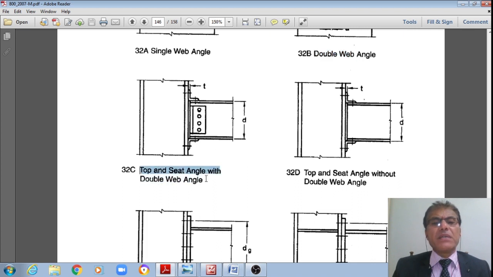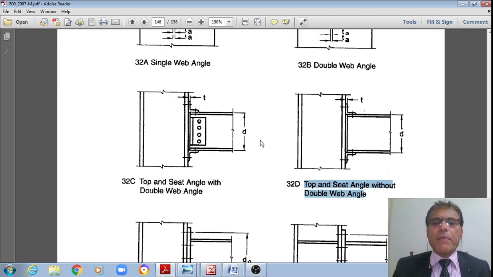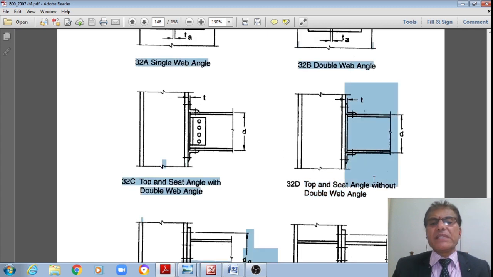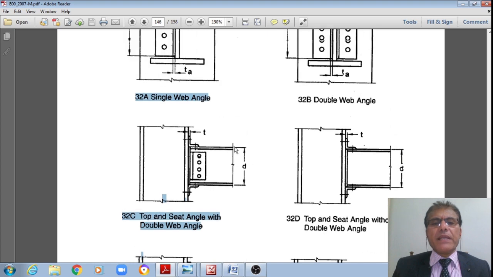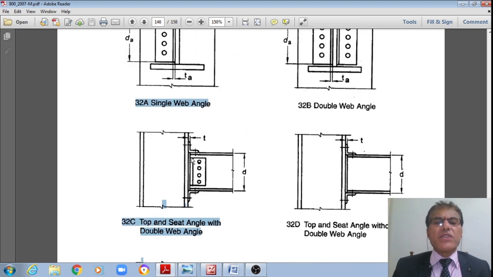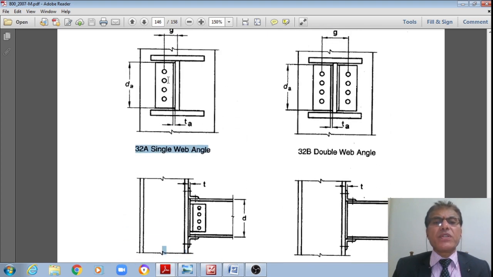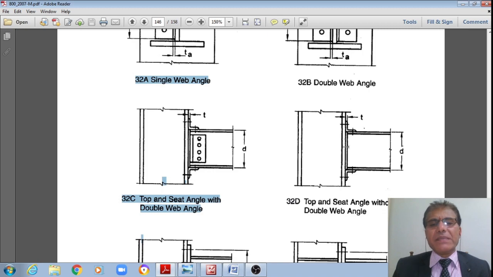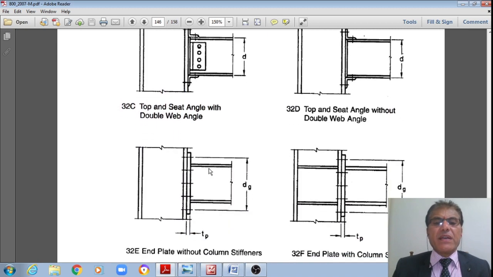Therefore, top and seat angle with double web angle is also a simple connection. The fourth one is top and seat angle without double web angle. In the previous case, double web angle was there. Here there is no double web angle. Therefore these 32A, B, C, D are what are called the simple connections, where only the shear force will be transferred from beam to column. No movement transfer occurs because of the flexible nature of the connection, right?